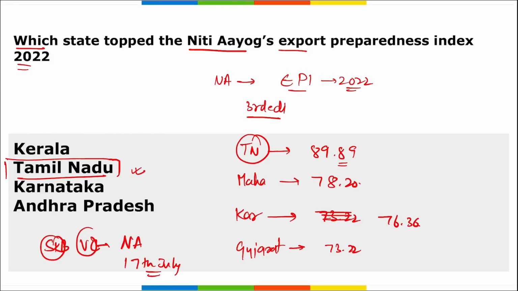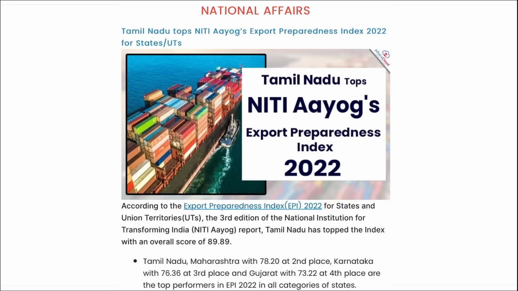Then the next question can be asked is that this report was prepared by, as we see, it was released by Niti Aayog and it was in association with IFC, that is Institute for Competitiveness, right? Who is the CEO of Niti Aayog? BVR Subramaniam, and headquarter is in New Delhi, correct? So here you can see it is Tamil Nadu that has topped this, right?